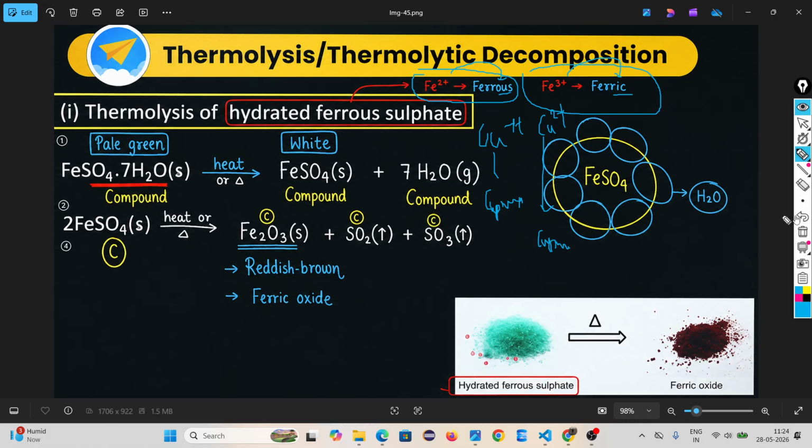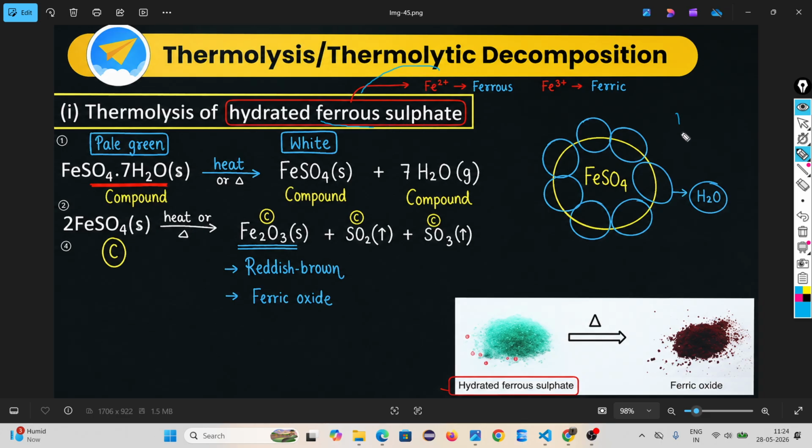You have to remember there are some elements that have dual valence. Iron has two valences: Fe2+ is called ferrous and Fe3+ is called ferric. So here we are taking ferrous, which means lower valence.